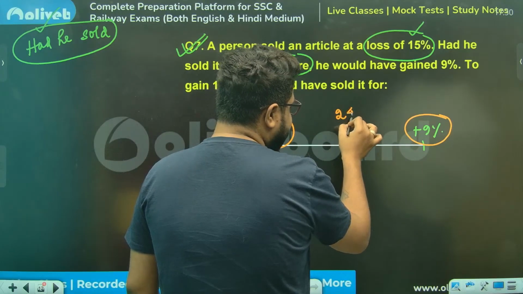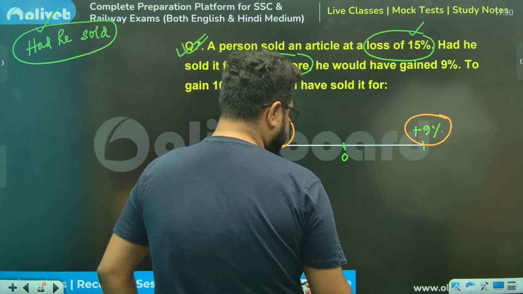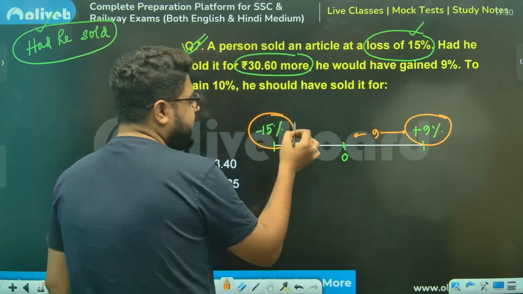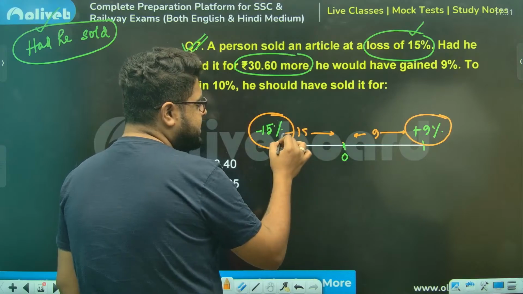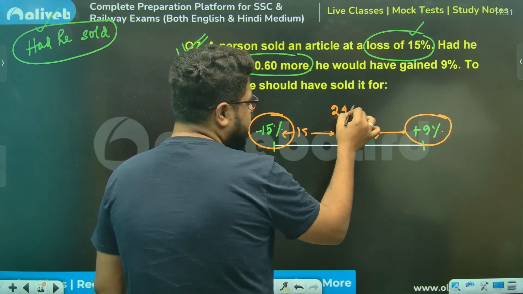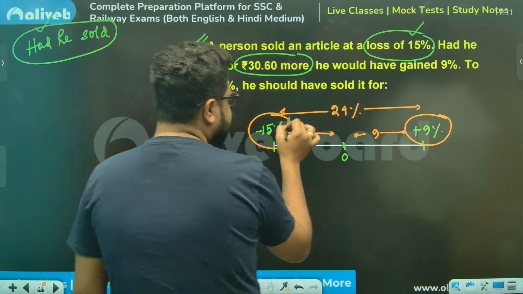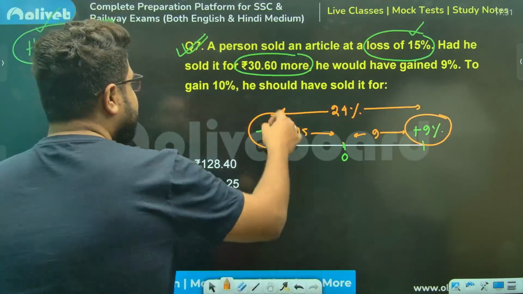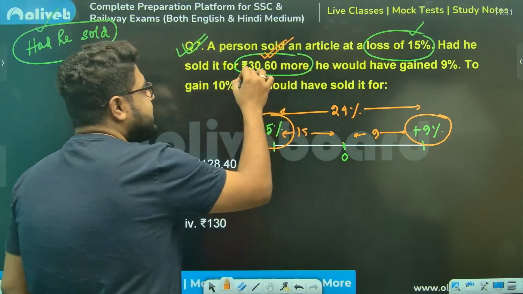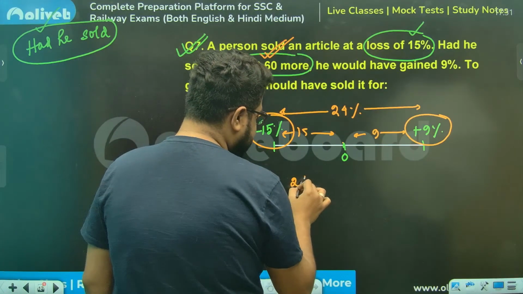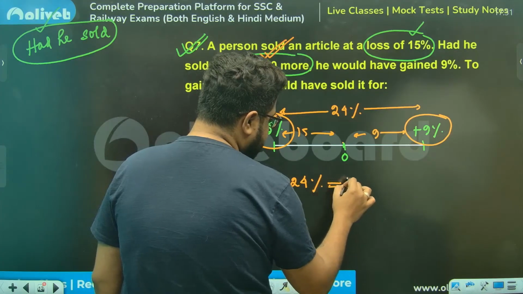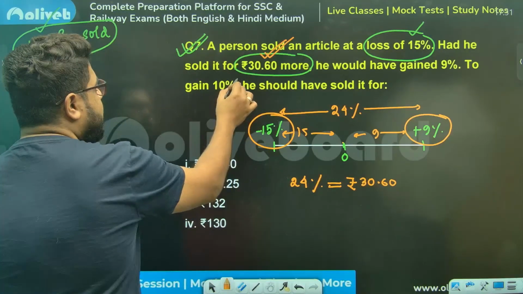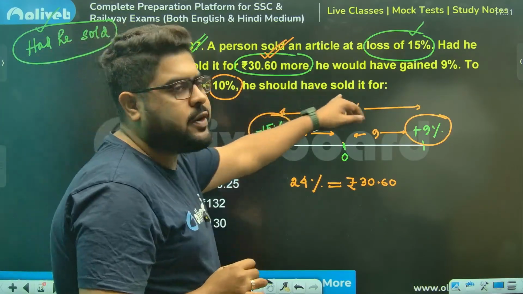The difference between them: 0 to 9, this distance is 9. 0 to 15, be it minus, it doesn't matter, this is 15. So total distance is 24, meaning 24%. That's the reason I've drawn this line. 24%, which in terms of money is 30.60. So can I say 24% is equal to rupees 30.60. They're asking to gain 10%. He should have sold it for how much?